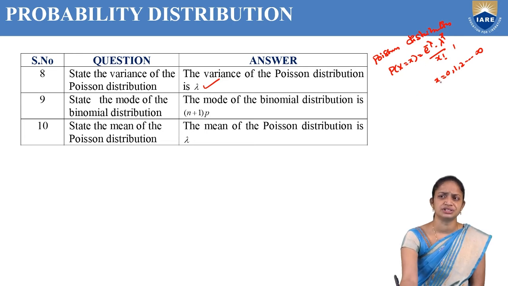The variance formula is the summation of x square f of x minus mu square, where x is from 0 to infinity.